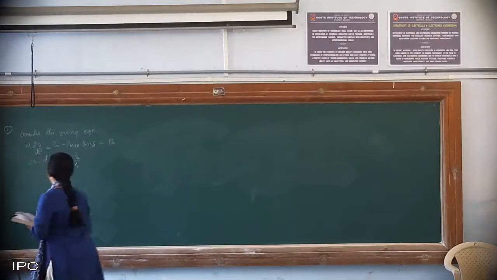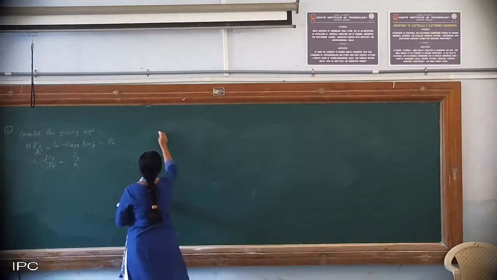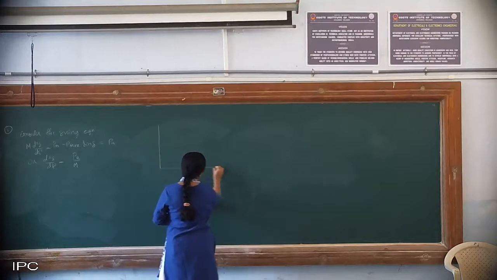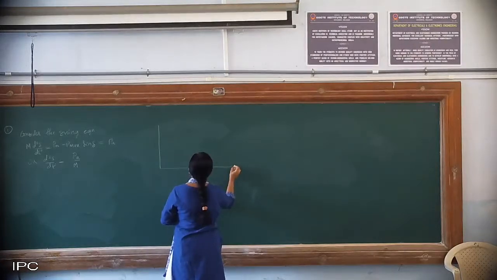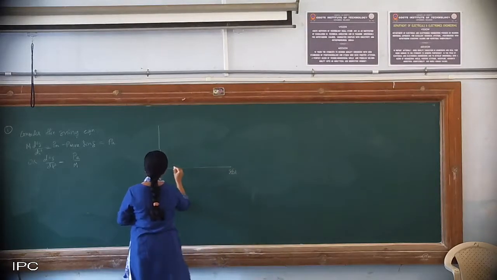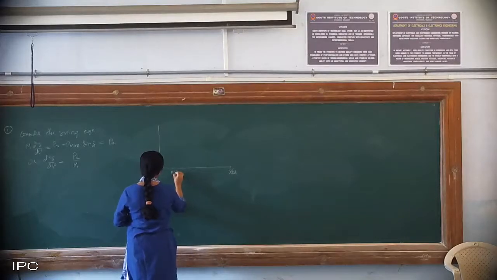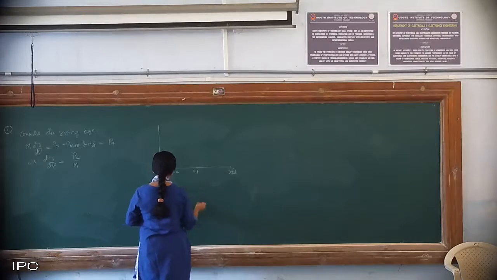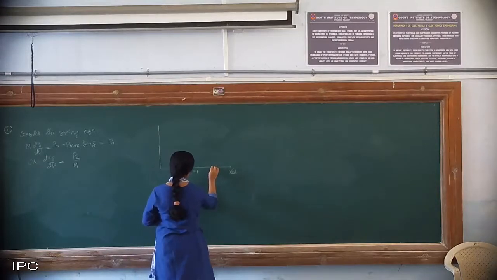If I happen to analyze it like this, in steps of delta t, this is n minus 2, n minus 1, and here is say n.